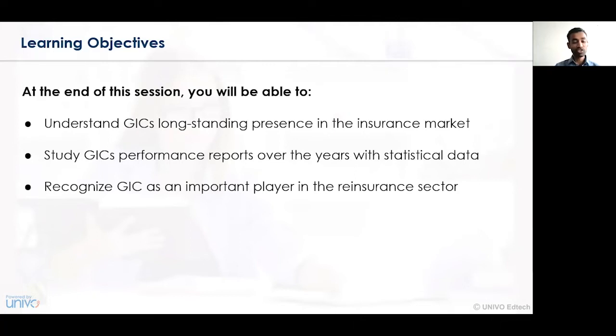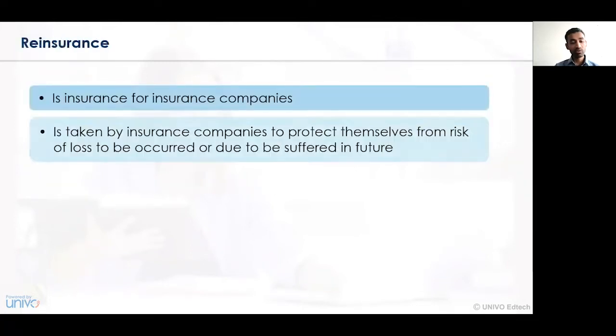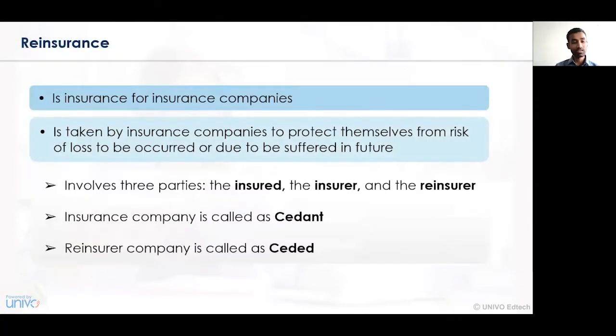We'll also be studying GIC's performance reports over the years with statistical data. So in this case, the various statistical data of the performance of GIC, that is General Insurance Corporation of India, will be studied and analyzed. And lastly, we'll recognize GIC as an important market player in the insurance sector, and how GIC is playing a major role. Initially, we begin with the concept of reinsurance.